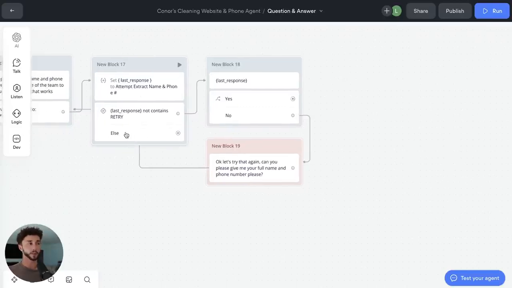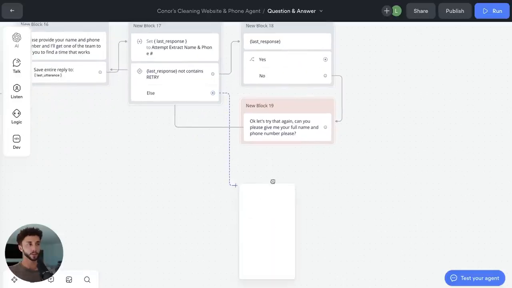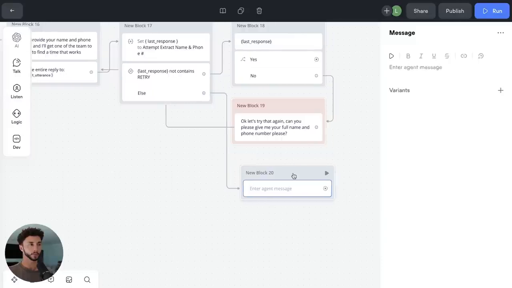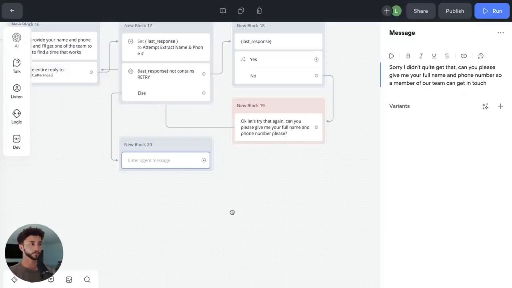So if the word does contain retry and it has said, hey, look, this isn't a valid phone number or a name, then we need to deal with that as well. So we can come down here and go to message, pop it under here. And I've got a message for this. Sorry, I didn't quite get that. Can you please give me a full name and phone number so a member of our team can get in touch?